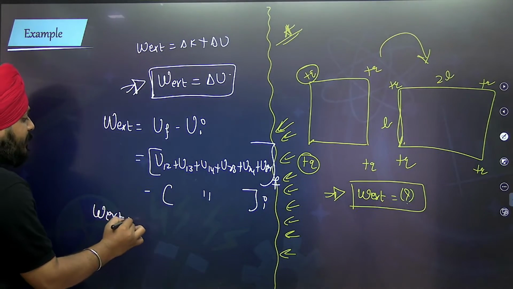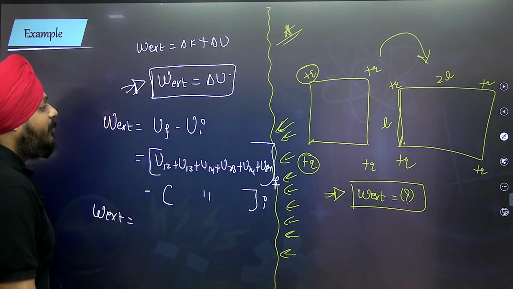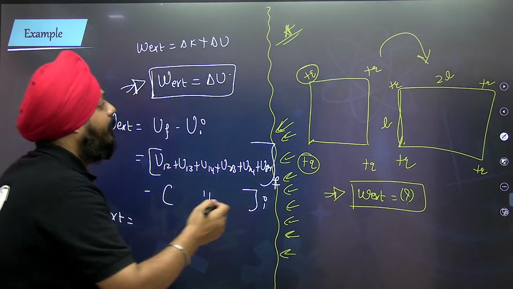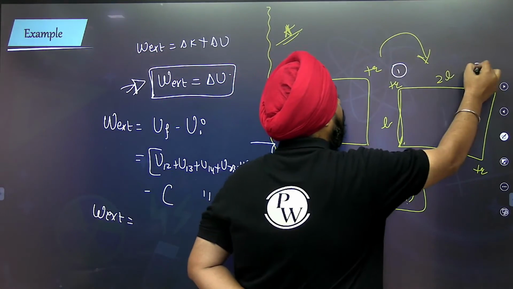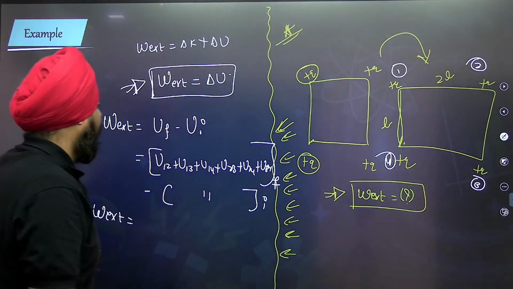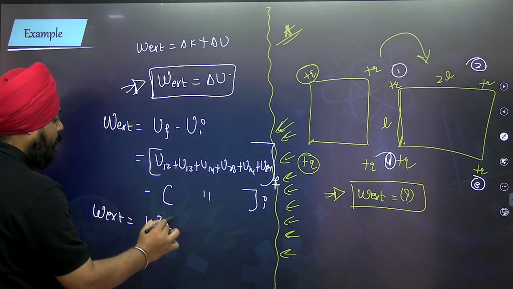So the work done by the external agent: let's name the charges 1, 2, 3, 4. Between 1 and 2 it is kq square by 2l.